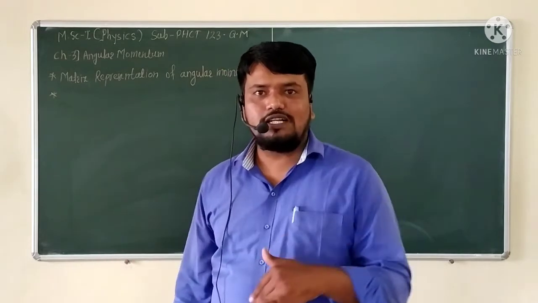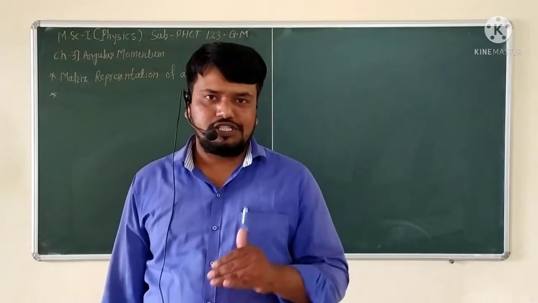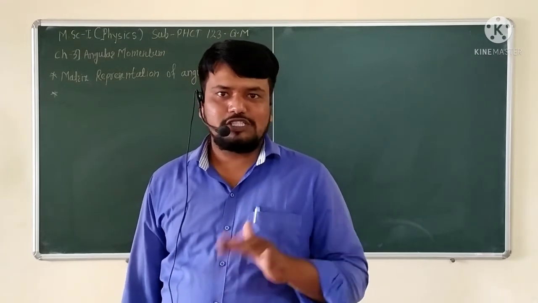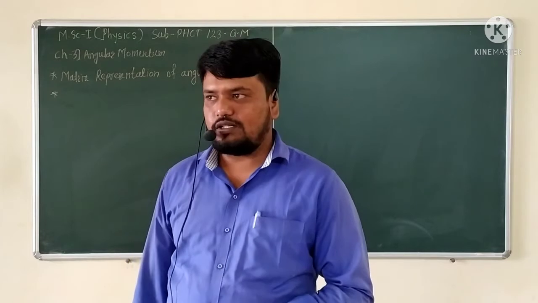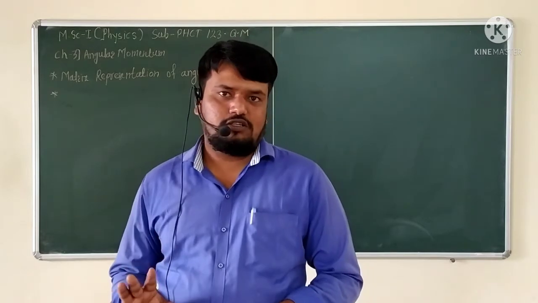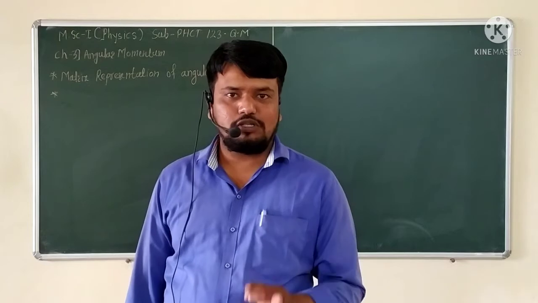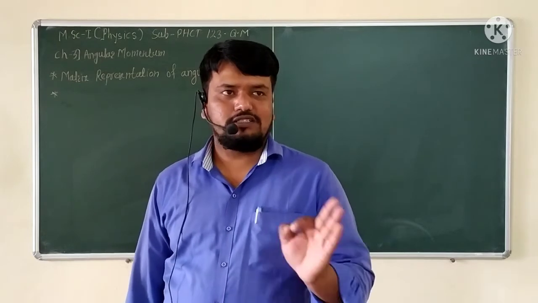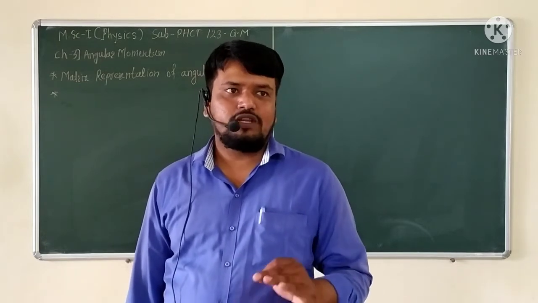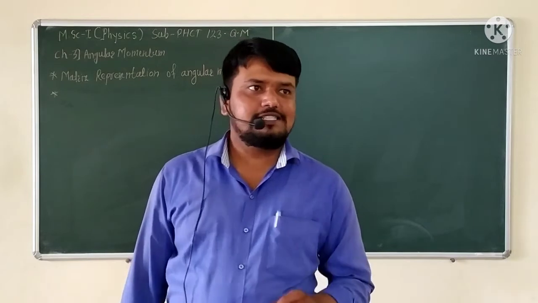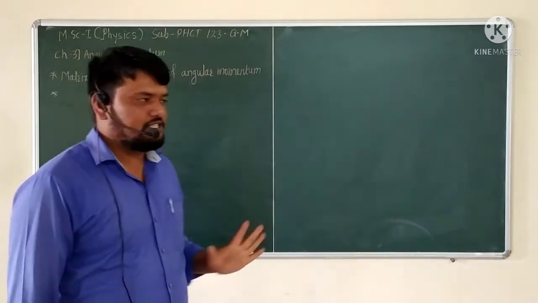In yesterday's lecture we already saw the matrix representation of the J square operator and the Jz operator. In this lecture we want to see the matrix representation of J plus, J minus, Jx, Jy and so on.